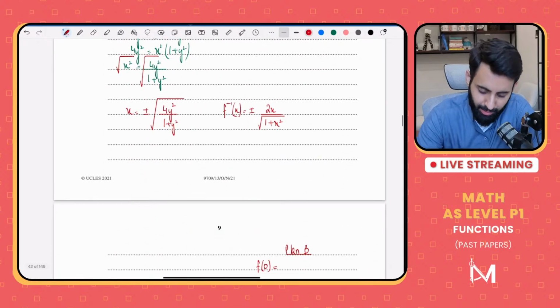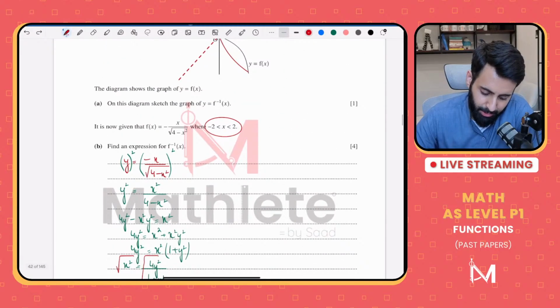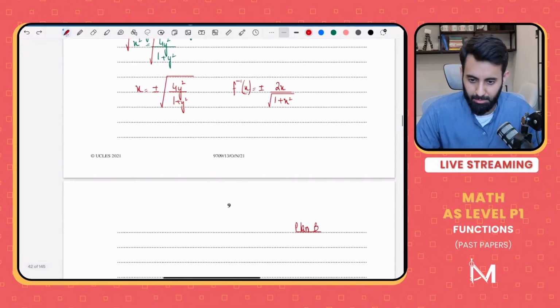No, 0 is not a good idea. Okay, let's take some other value. A value between -2 and 2, let's take -1.